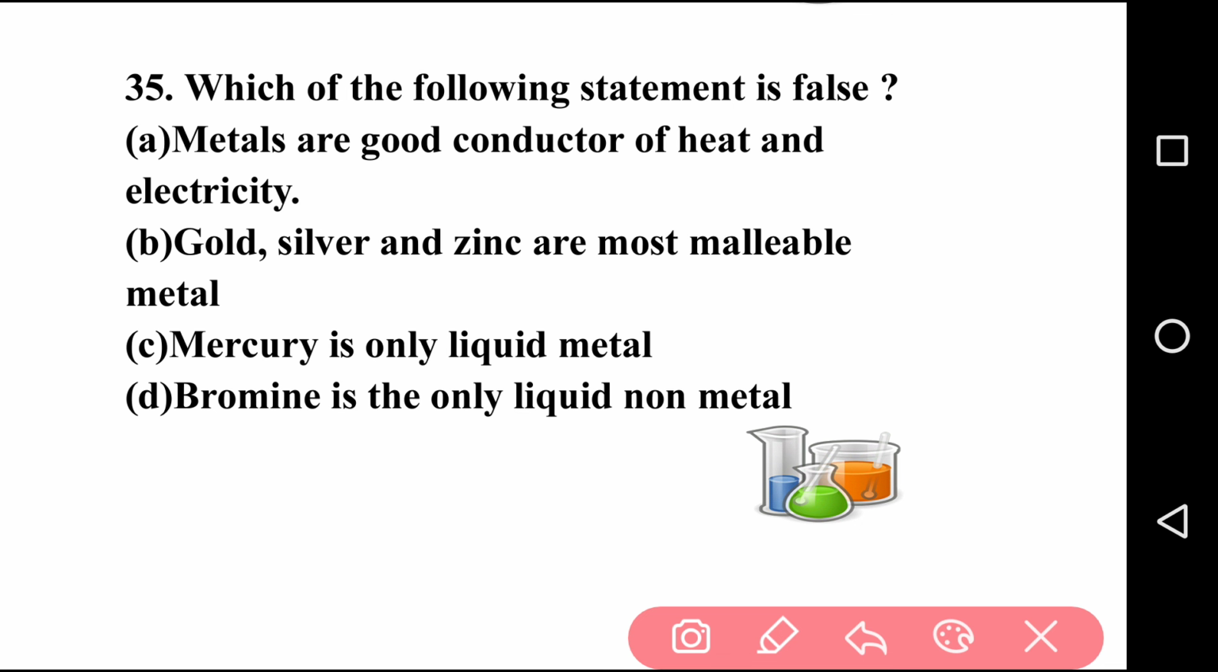Okay. So the right answer is option B, that is gold, silver and zinc are the most malleable metals. Remember this, this is false, because only gold is the most malleable metal. These three cannot be the most malleable metal. So our answer is option B.